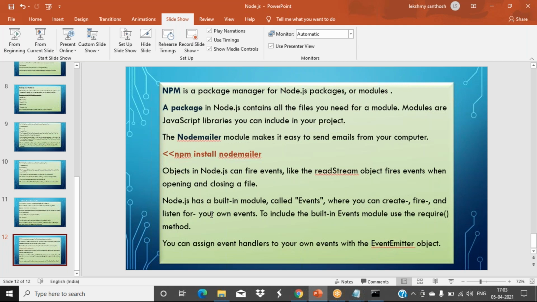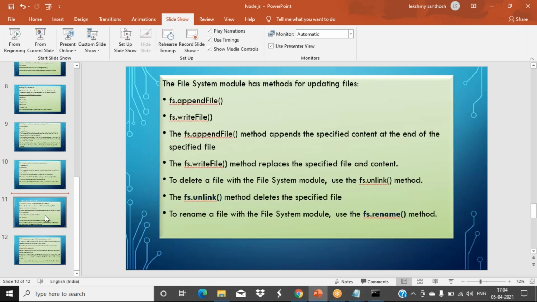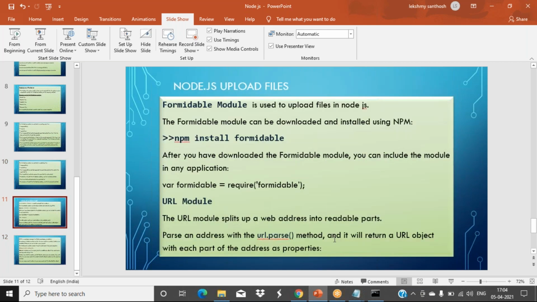Some event type of module is also there in Node.js. And in that, we have some file server type of thing, that also I'll show you. So that is Node.js. Okay, so after 10 minutes we'll continue.